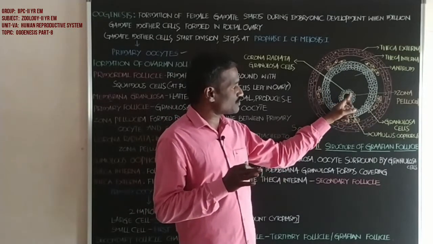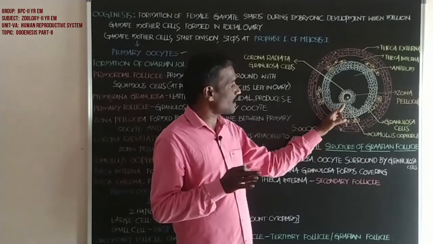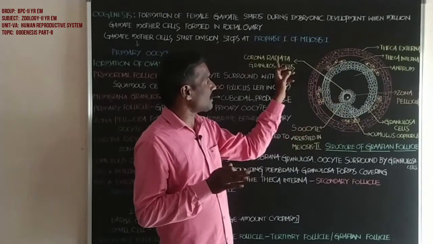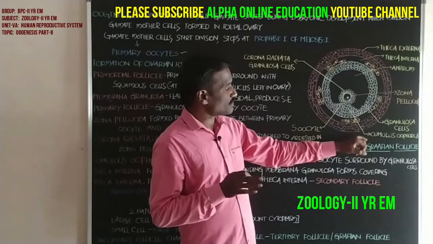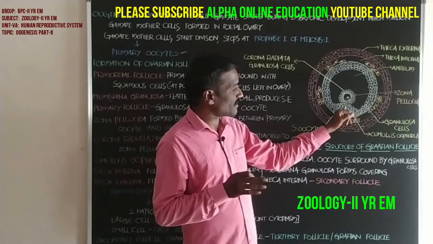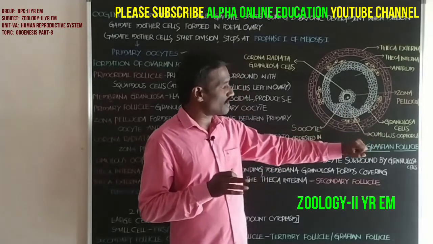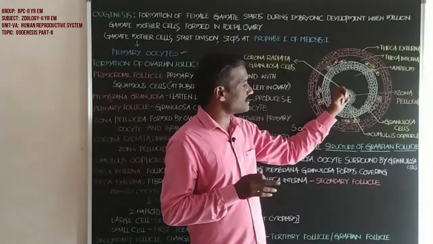The secondary oocyte is surrounded by the zona pellucida. The zona pellucida is surrounded by the granulosa cells, which also form the corona radiata. This is the corona radiata, and a group of the granulosa cells is called the cumulus oophorus. All of these are granulosa cells.